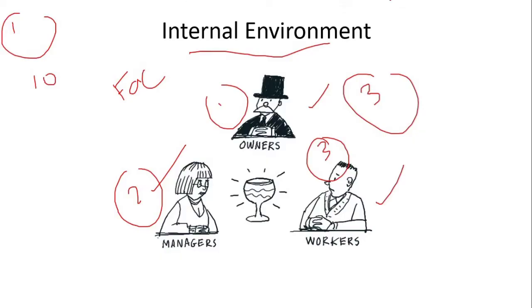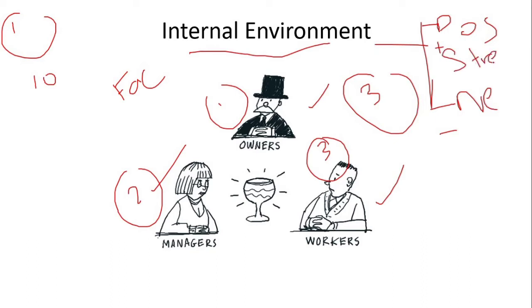We know that internal environment can affect the business either positively or negatively. Positively is plus, negatively is minus. Internal environment can affect the business either in a good way or in a bad way. If it is in a good way, we say strength.